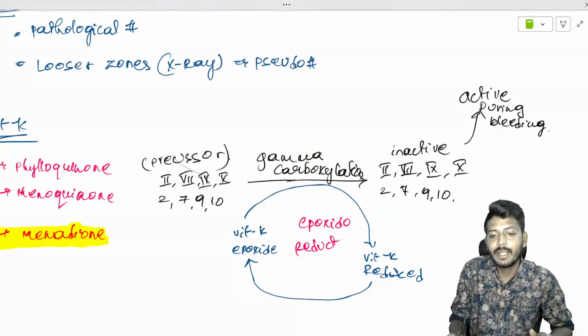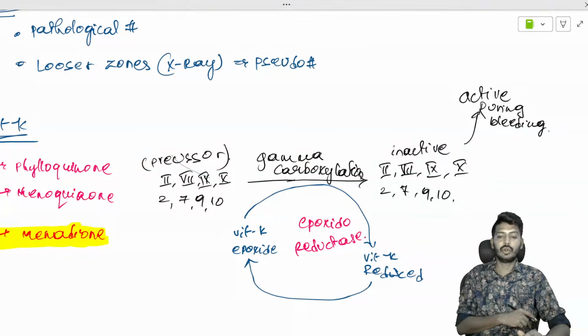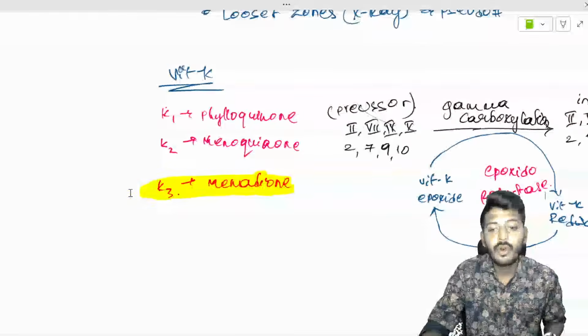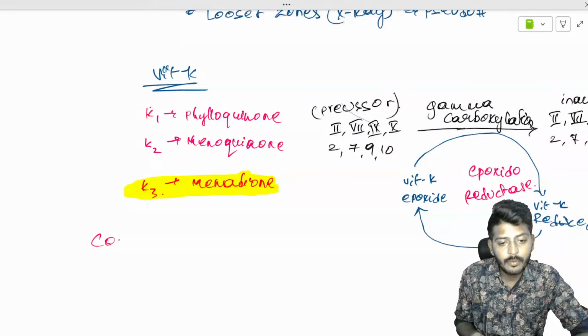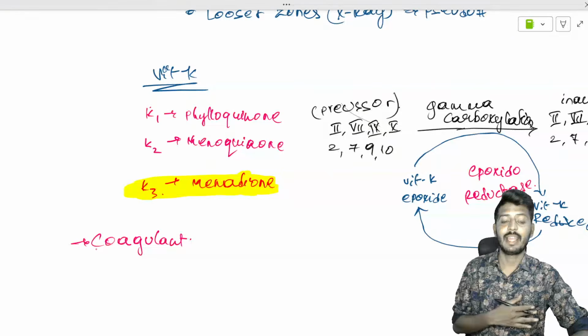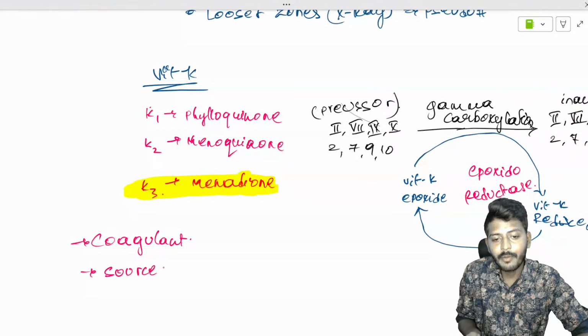Epoxidoreductase. This complete reaction is done by epoxidoreductase. So vitamin K, K is a type of what? Coagulant. K is a type of coagulant. Which are the vitamin K dependent factors? 2, 7, 9, 10. Okay, it's a type of coagulant.